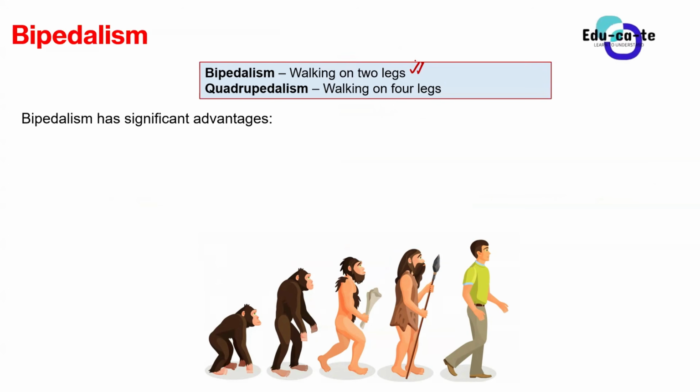For example, us as humans, we walk on two legs, right? But we also have another type of walking, which is known as quadrupedalism. Quadrupedalism is walking on four legs. This applies to most African apes. So bipedalism is using two legs to walk, and quadrupedalism is walking on four legs.